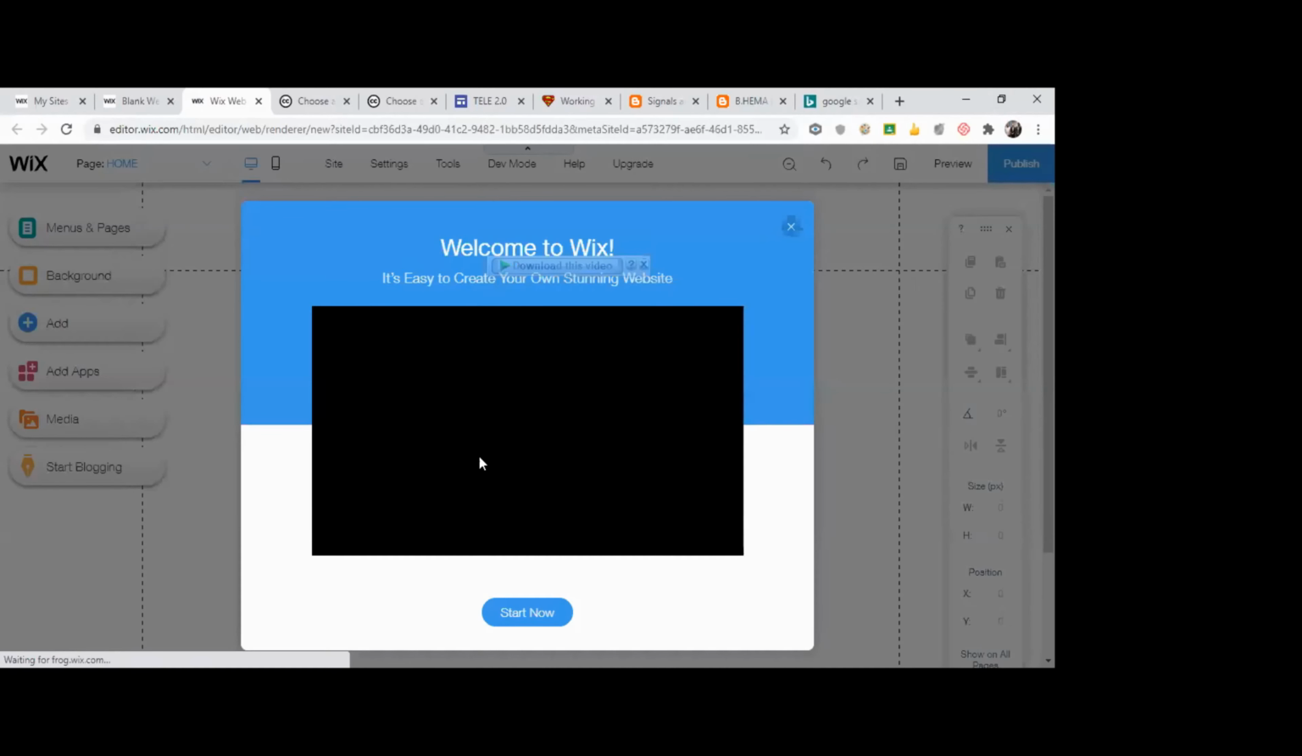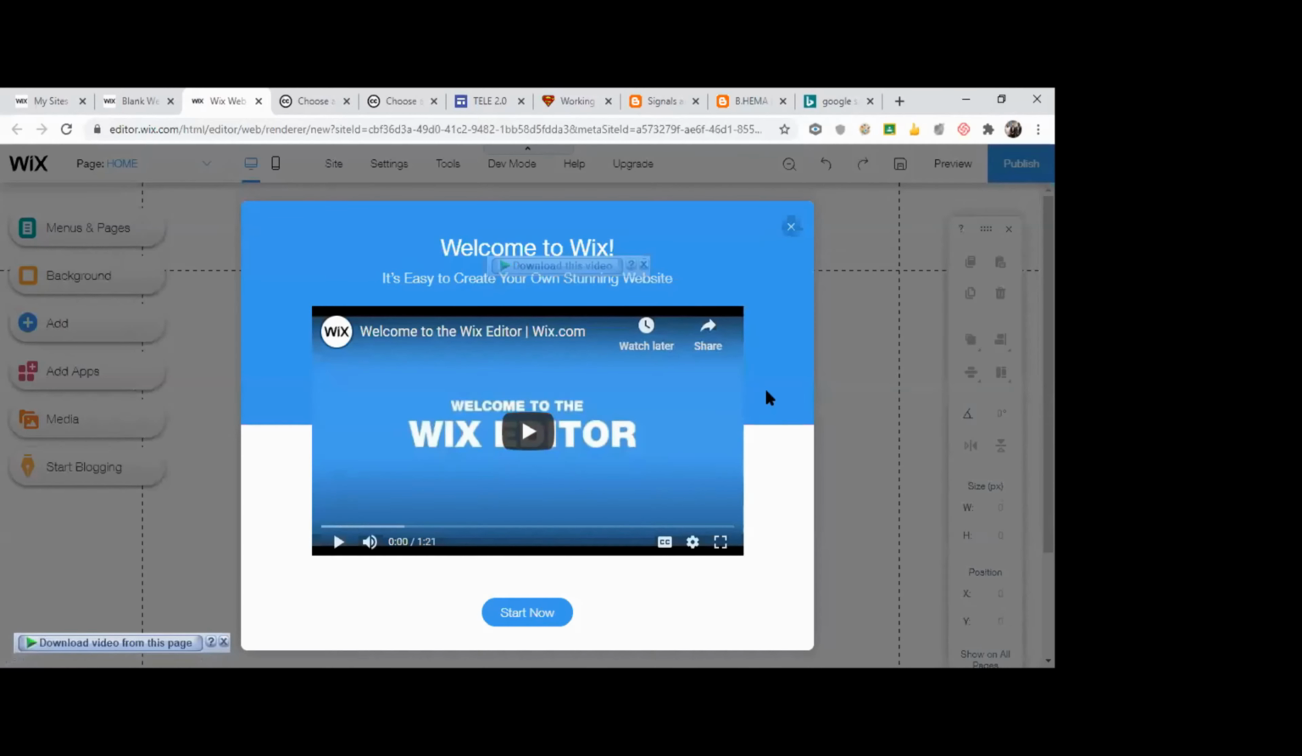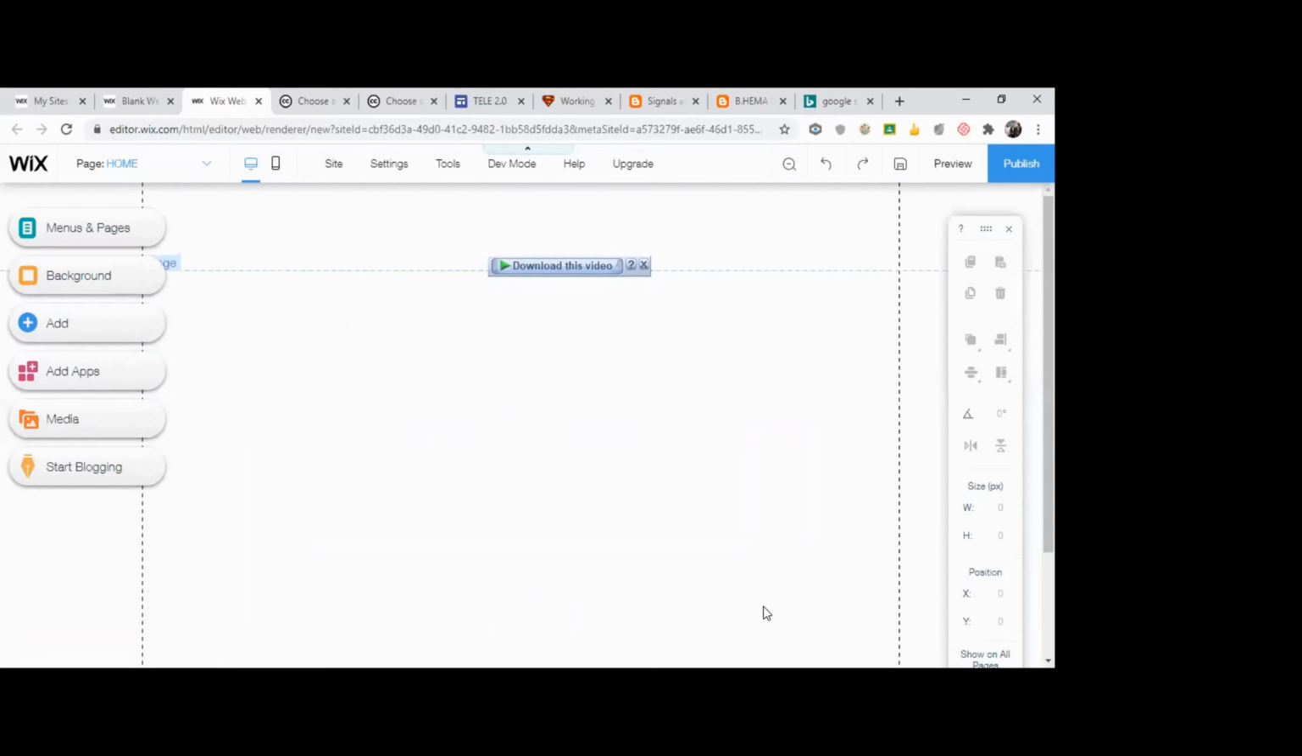Okay, so this is how you'll be getting the page. Welcome to Wix. Okay, I'm just going to start now. This is your Wix inside. See, before we saw about Google website, which had very less number of menus. Here you have lots and lots of menus. Okay, highly customizable. Your website you can customize.